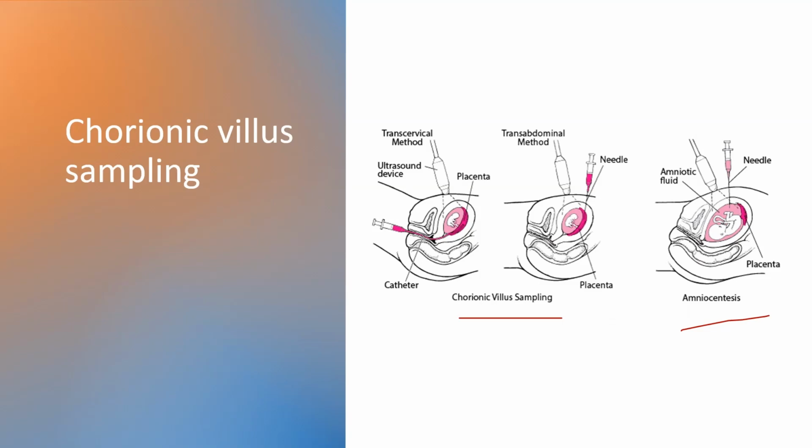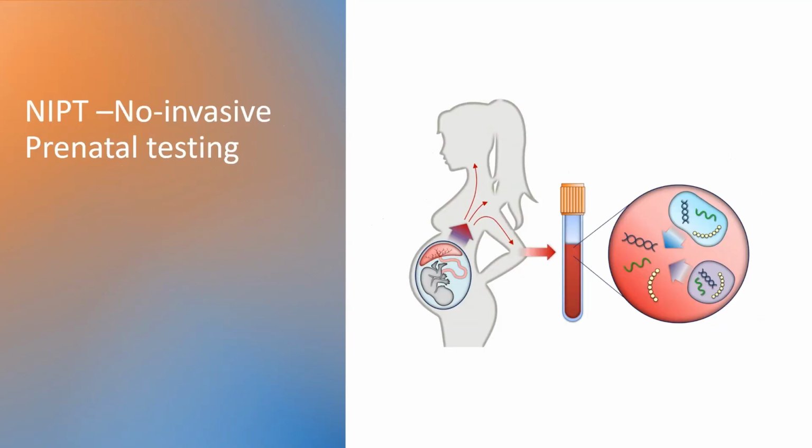Or chorionic villi sampling: by needle biopsy of the chorionic villi, the villi can be analyzed for chromosomal and genetic disorders or abnormalities. Okay, this much is about the chromosomal abnormalities.